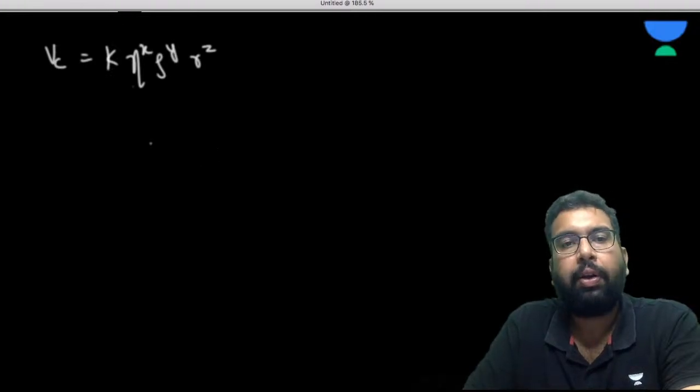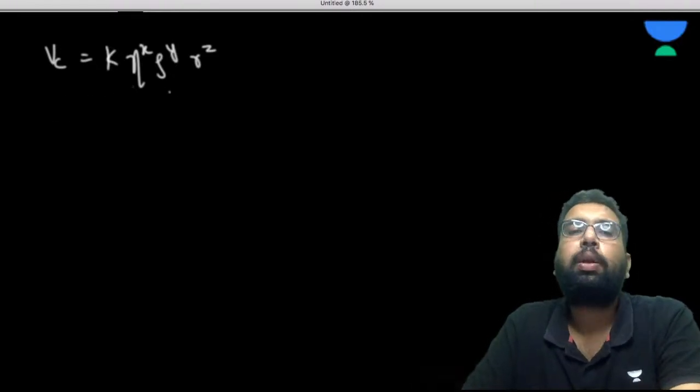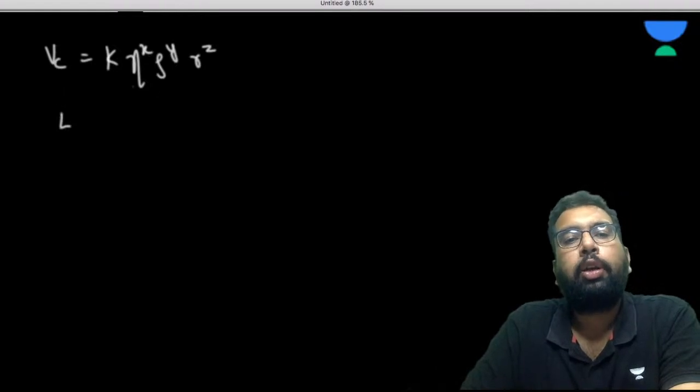R to the power z. So how can we do it? Let's sort out the dimensions. We have to use the principle of dimensional homogeneity, so it will be LT^-1. K is a constant; we have nothing to do with it.